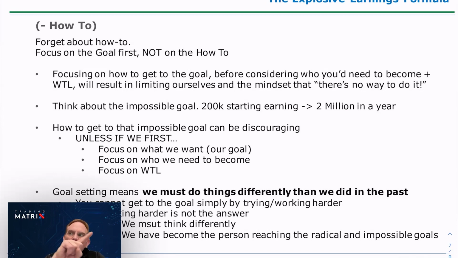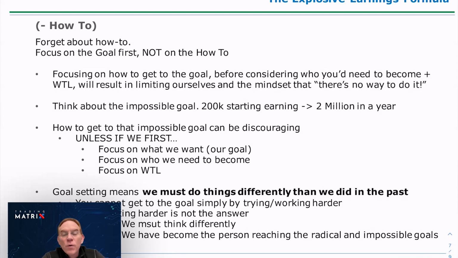You notice what we're doing is we're going to the end. We're not walking a path to the end. We're going to the end and then we're coming back. And by doing this, we can open up our conscious mind. If we know that we're going to make $800,000 and we're clear about who we need to become to make $800,000, then the how will start to show up.